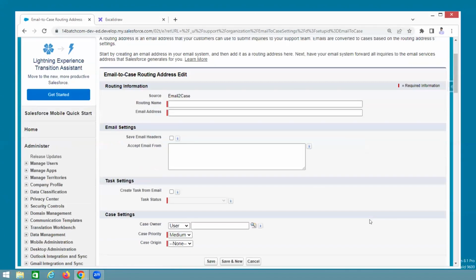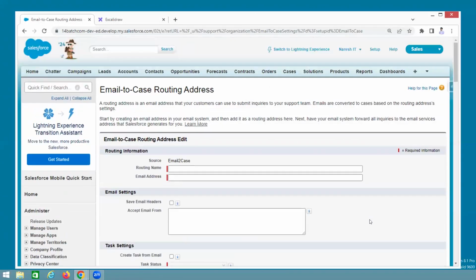See, guys, here, I told you, right? Salesforce itself has no mailbox. First of all, if you remember,